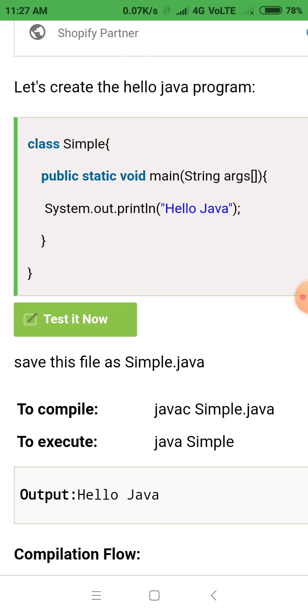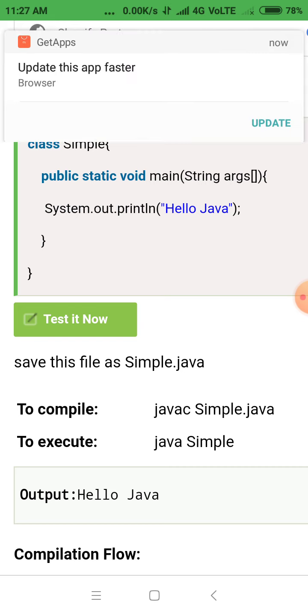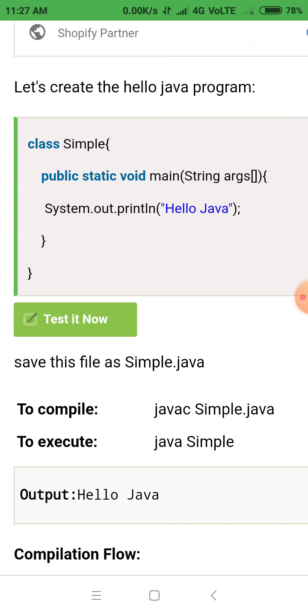class Simple means Simple is one of the classes, which is user defined. public static void main is the main method, and the argument passed to that method is String args. This args array of string type is passed to the main method, and in that main function we have simply one statement of printing something, written as System.out.println in brackets, double quotes, Hello Java, and then closing of the main, closing of the class.